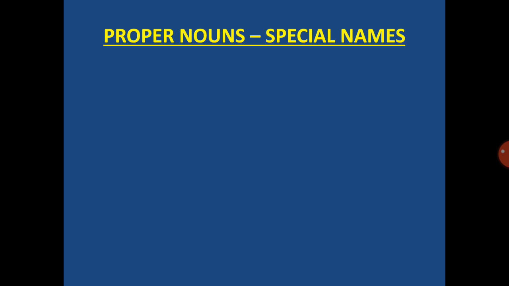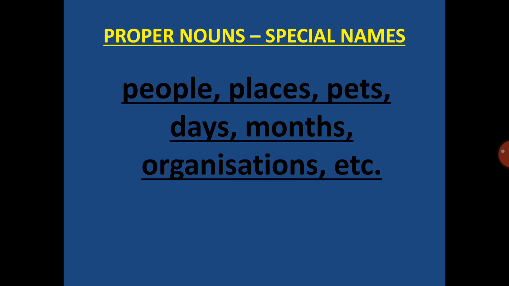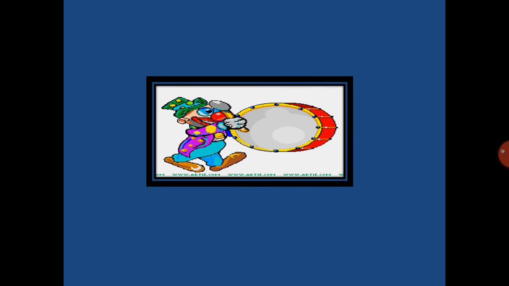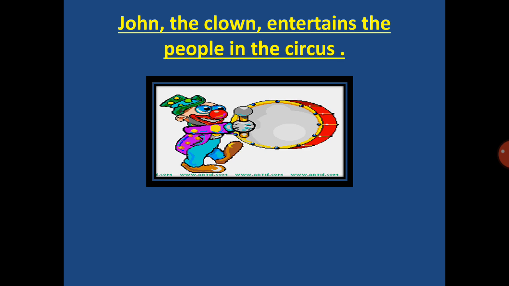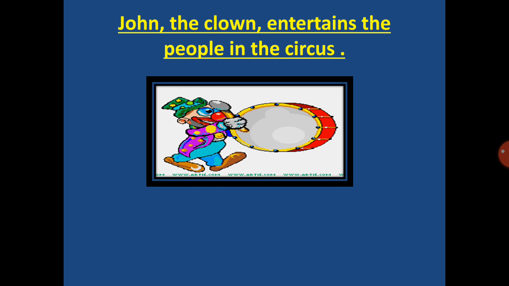Now let's learn the second type of noun, that is proper nouns. Now children, proper nouns are also known as the special names. Special names of people, places, pets, days, months, organizations, etc. Now let's see some examples. Now again, this is a picture of a clown. Now children, see the sentence, read it.